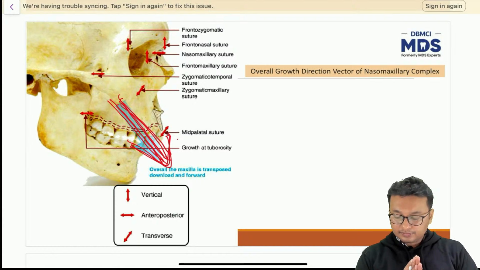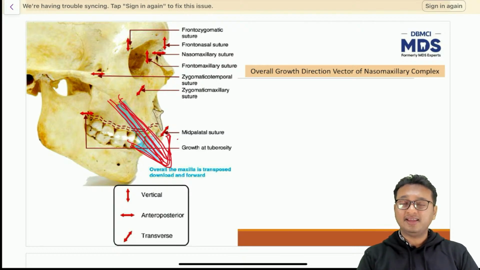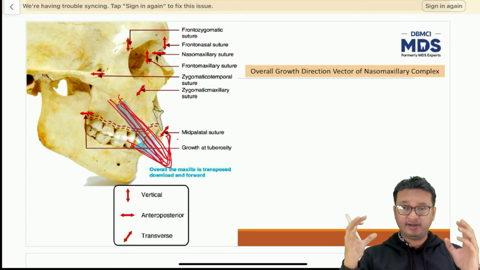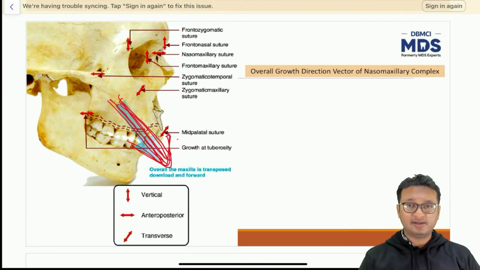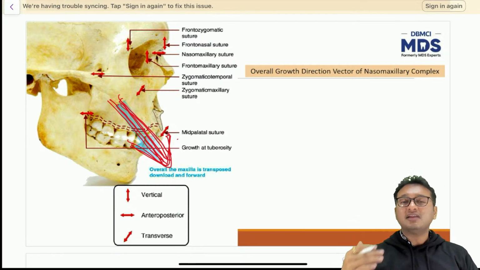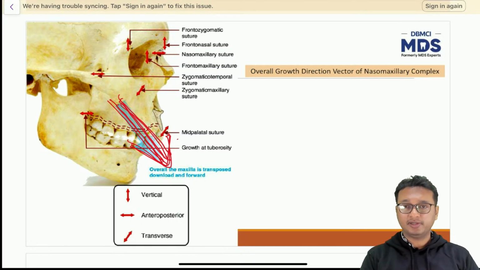Now, what happens? The facial skeleton is made up of different bones, where the maxilla takes up the maximum part of the facial skeleton. You all know that there are two maxillae, right and left side, which are joined at the center. Since maxilla is present in the facial skeleton at such a juncture that there are different surrounding bones articulating with the maxilla with different sutures, right? So as I said earlier, growth at the sutures is always tension oriented, whereas growth at the base of the skull is always compression oriented, compression adapted.